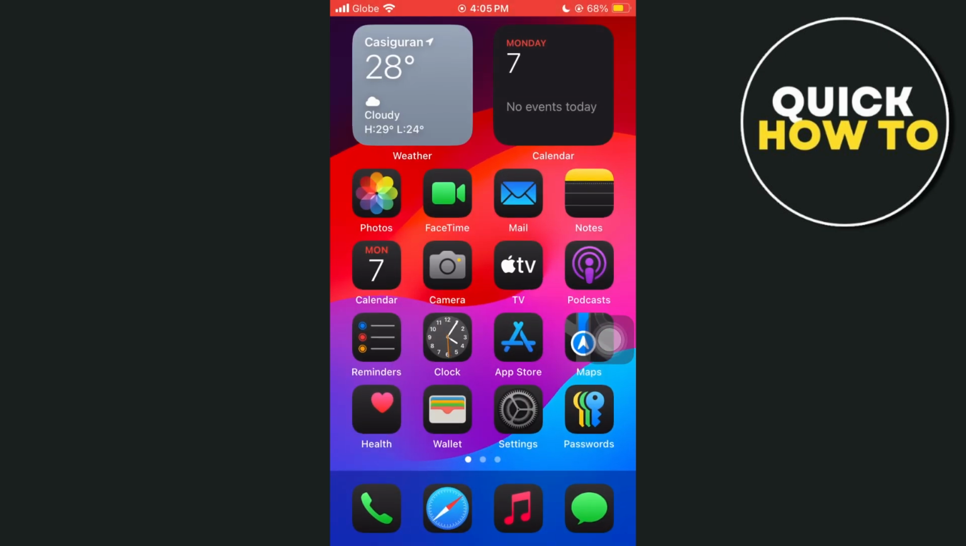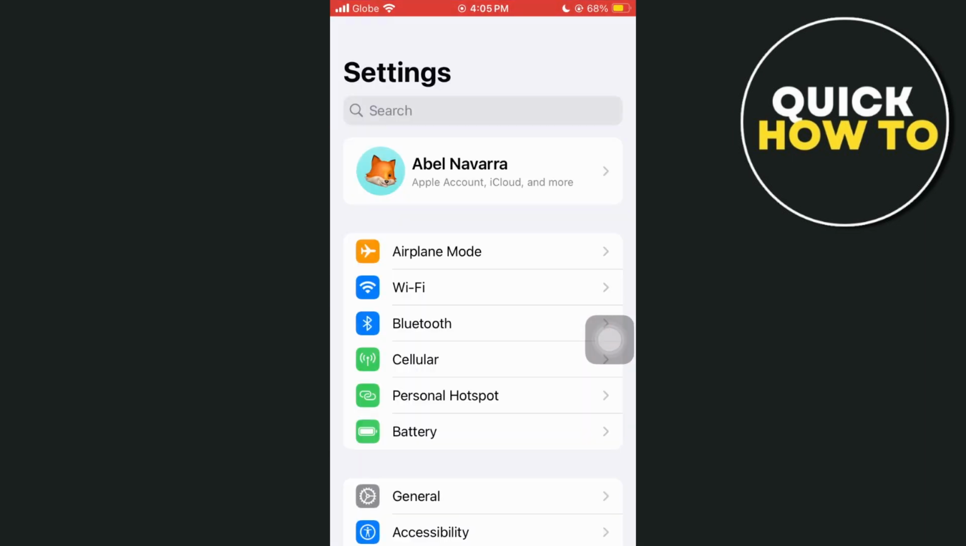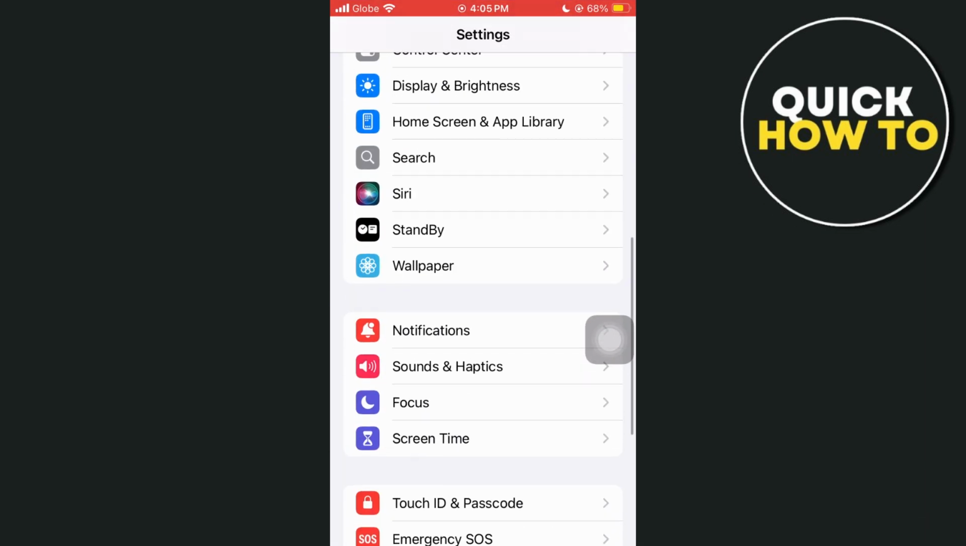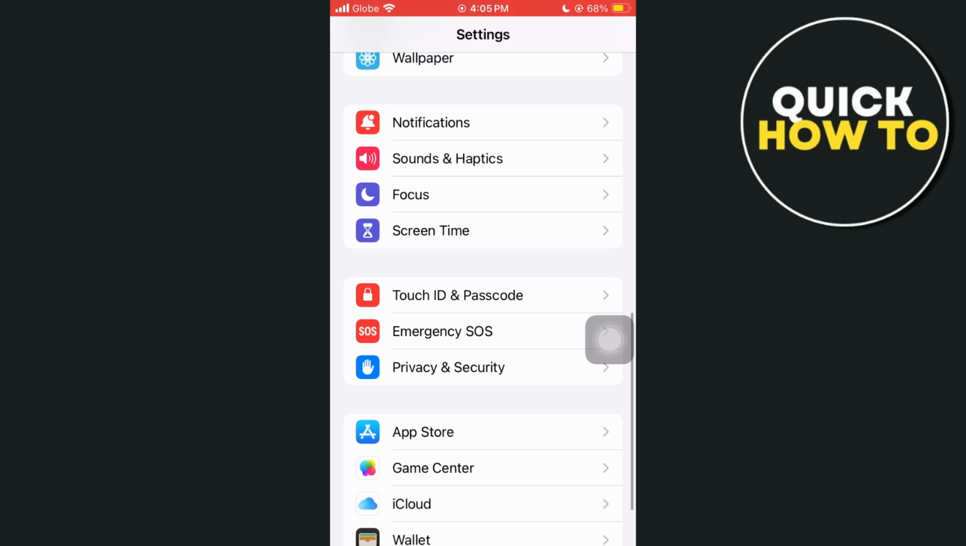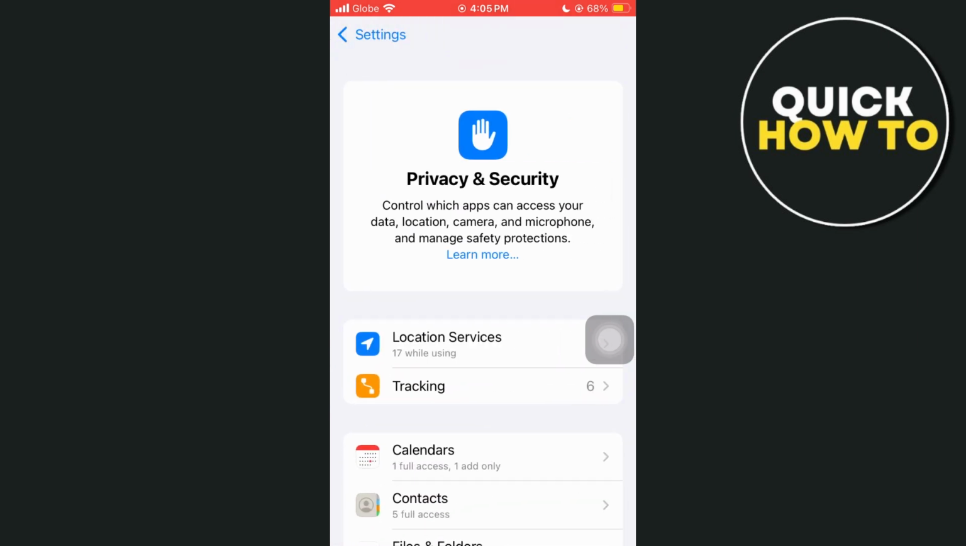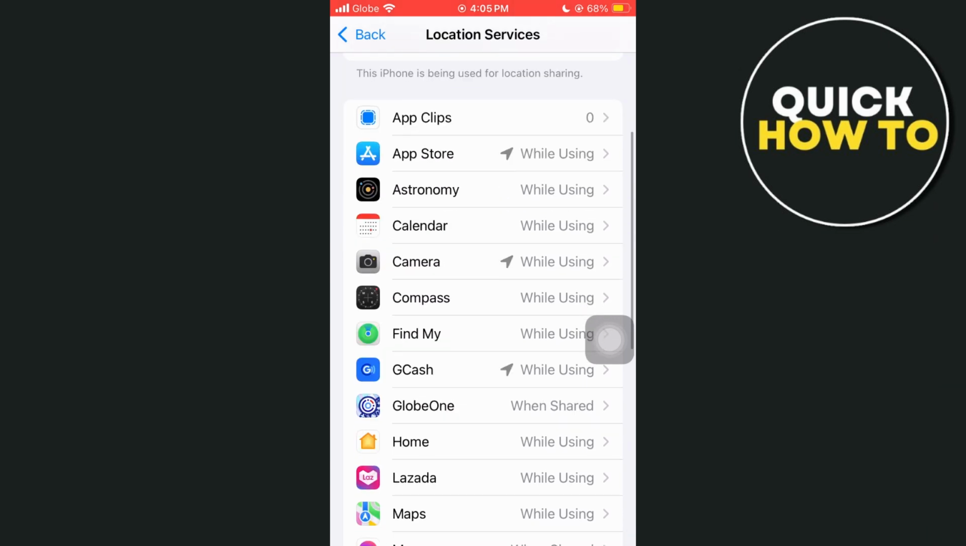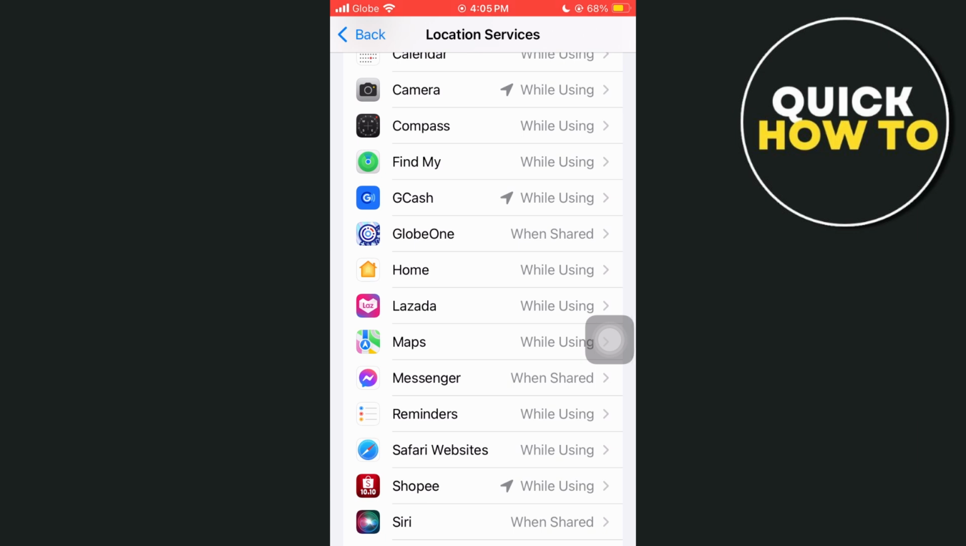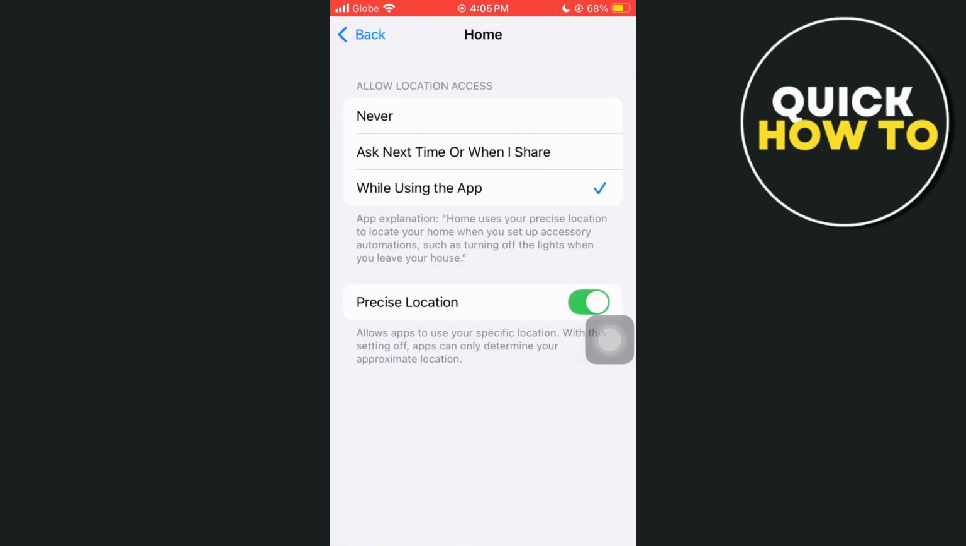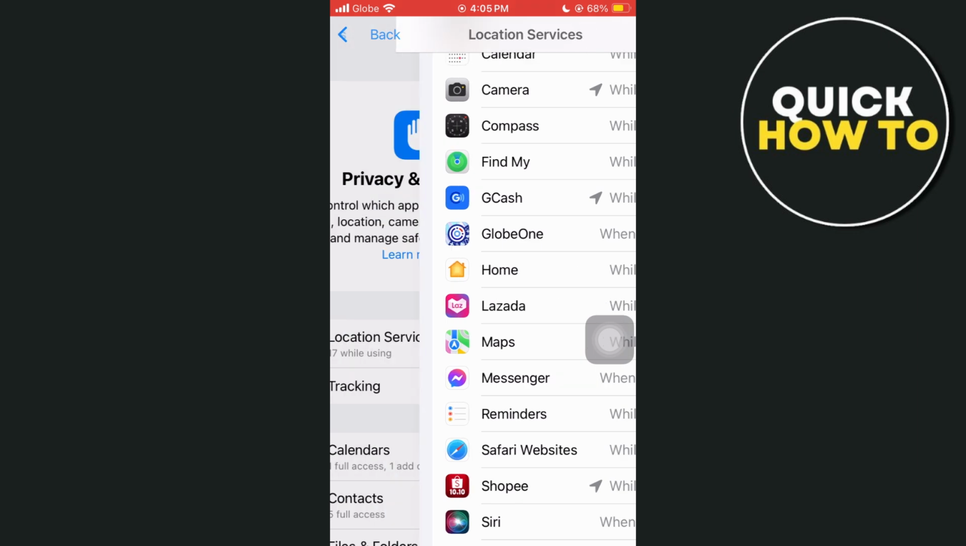So option number two here is turning off your location services. Go to your settings on your device, then go to Privacy and Security, and then go to Location Services. From here, as you can see, you just have to turn it off, or you can select a specific app and then select While Using the App. This can help you basically fix the issue with your battery.